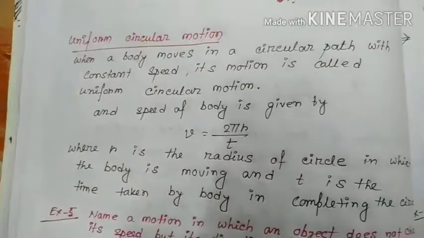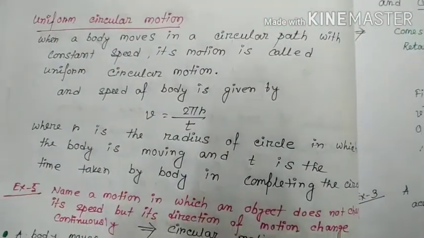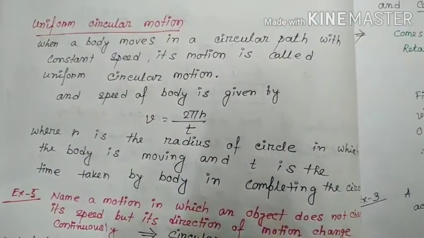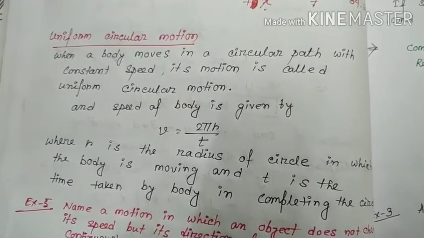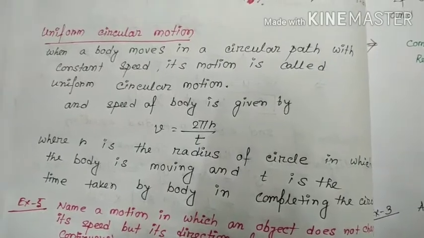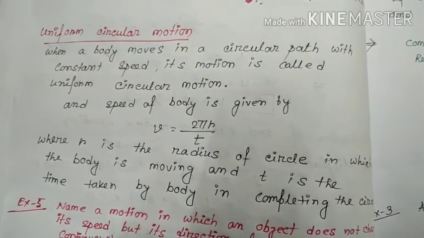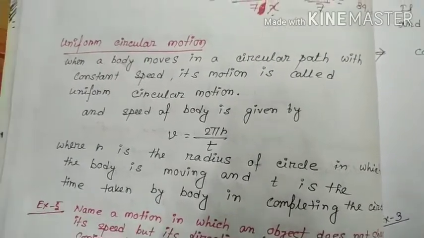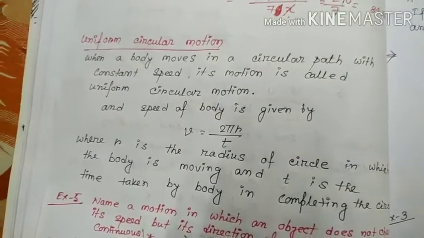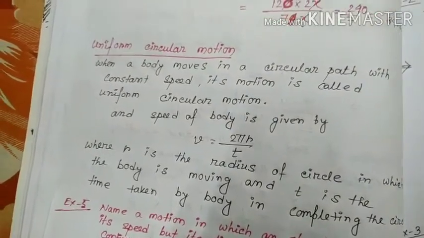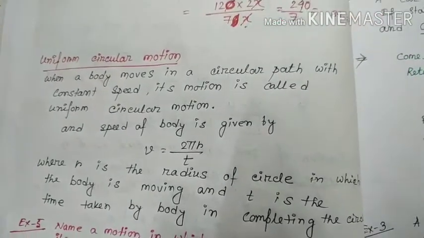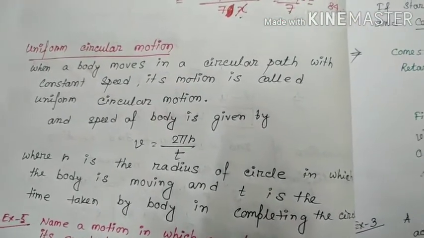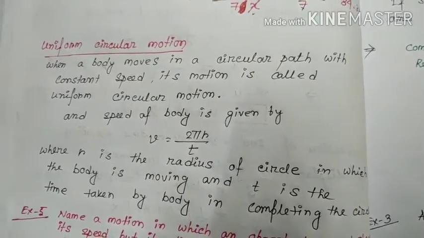Okay, friend? Now, last concept. Uniform circular motion. Suppose a boy is moving a ball tied with a ribbon around his finger, moving around in a circle. So when a body moves in a circular path with constant speed, its motion is called uniform circular motion.